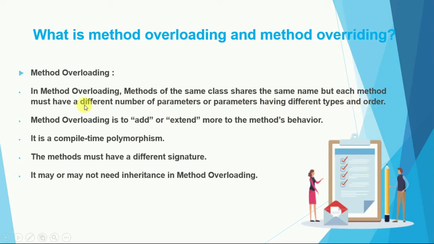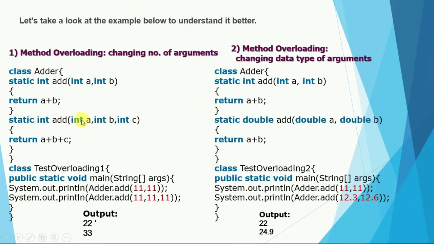Method overloading is used to add to or extend the method's behavior. It is also called compile time polymorphism, and the methods have a different signature but the same name. It may or may not need inheritance in method overloading. So let's take a look at the example below to understand it better.